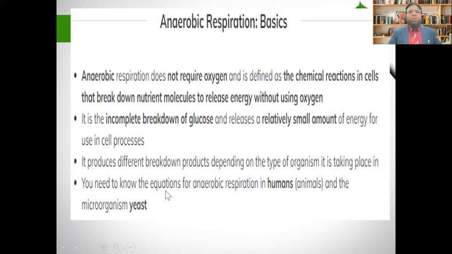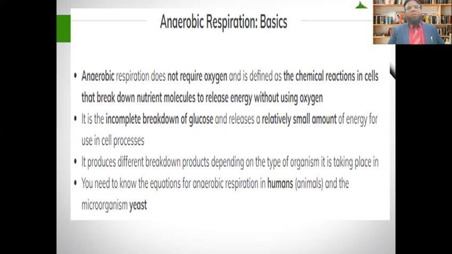You need to know the equation for anaerobic respiration in humans, animals, and in the microorganism yeast, because you see here, anaerobic respiration is carried out in the muscles of humans when the person is taking exercise and doesn't get a sufficient amount of oxygen. So glucose is broken down in the absence of oxygen. It makes lactic acid.